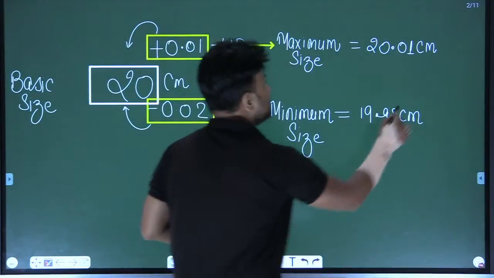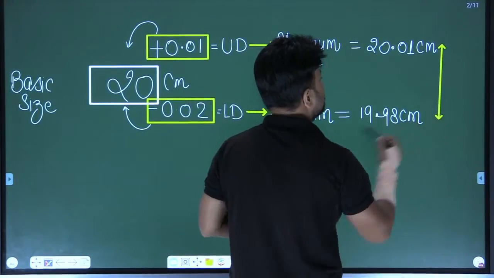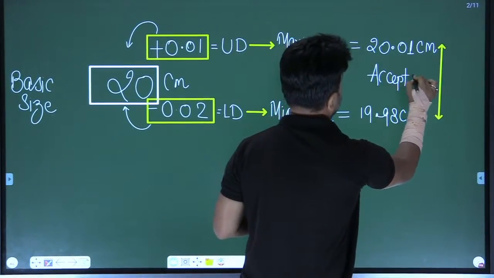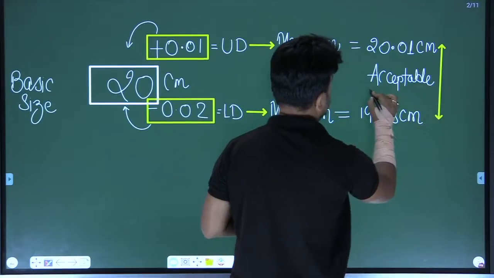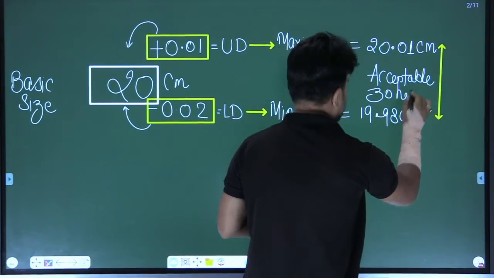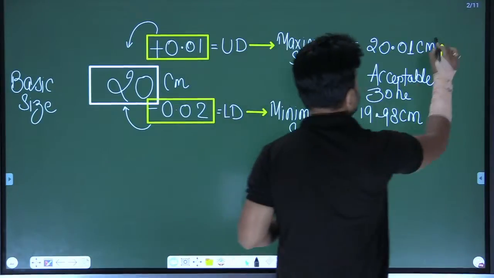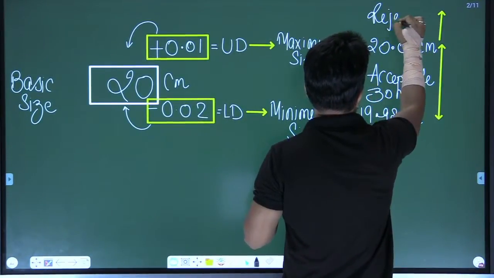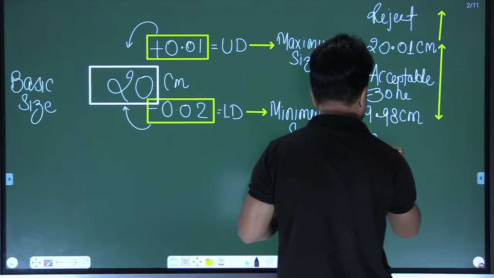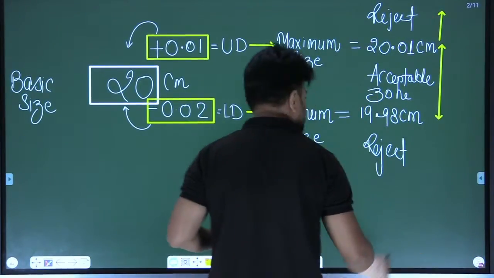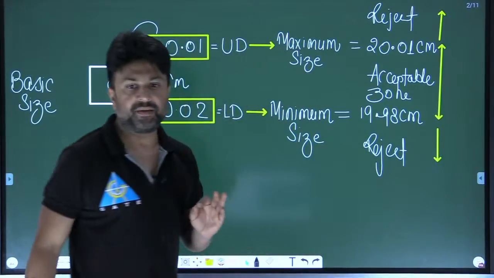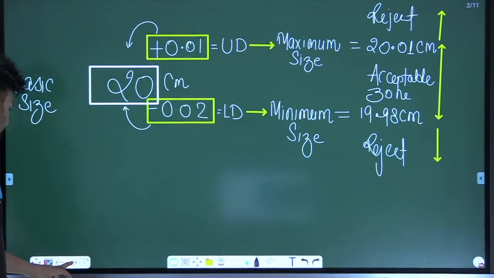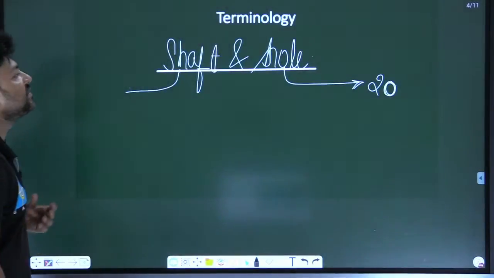Now, in between the basic and minimum size, the product is acceptable. Okay, acceptable zone, acceptable range. Beyond the acceptable zone, my dear student, the product is going to be rejected. Okay, reject. Am I clear?